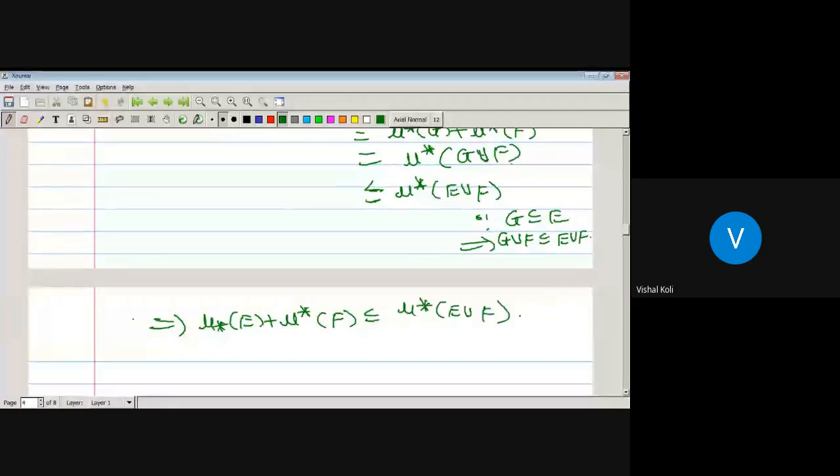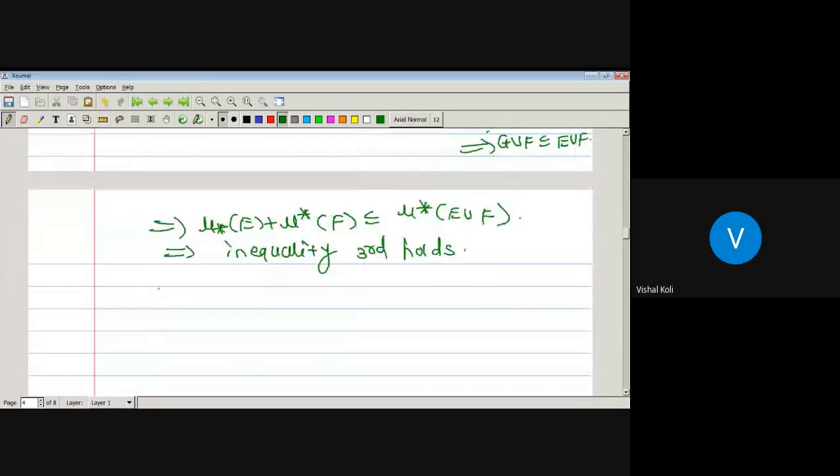Now, we know that outer measure of E union F is always less than or equal to outer measure of E plus outer measure of F.